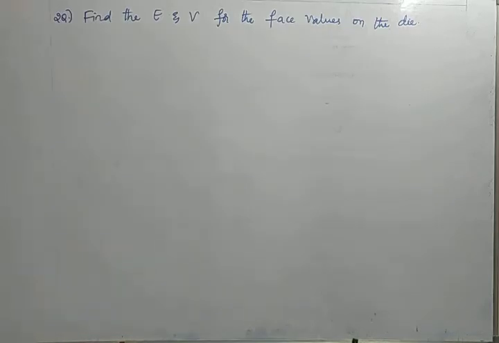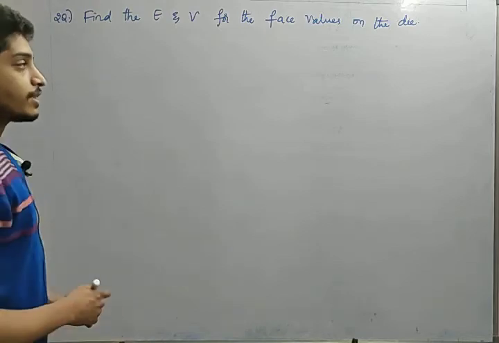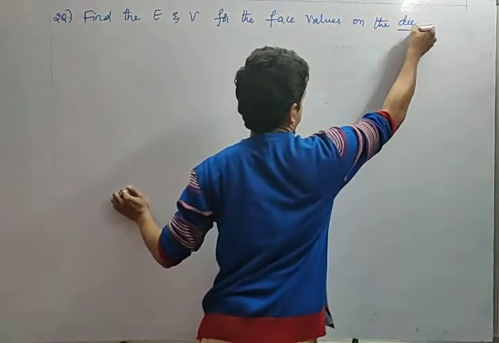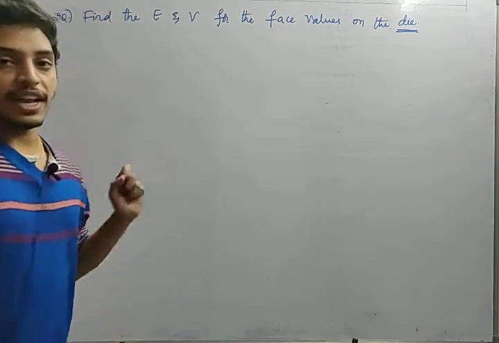So next question, friends. This is a very logical question. Okay, fine. Let us see. Find the expectation and the variance of the face values on the die. He is asking about a die. We have to find the expectation and variance of a die. Okay, fine.